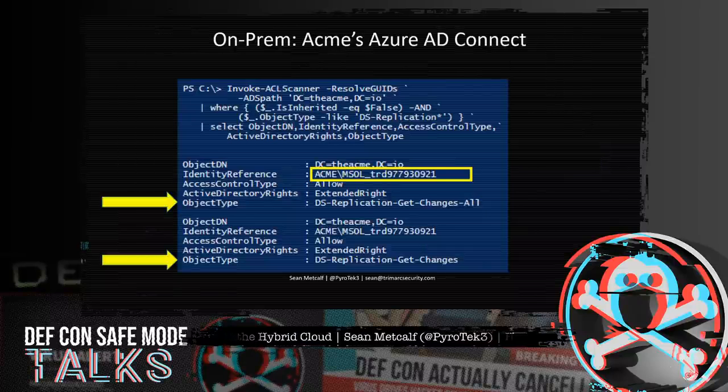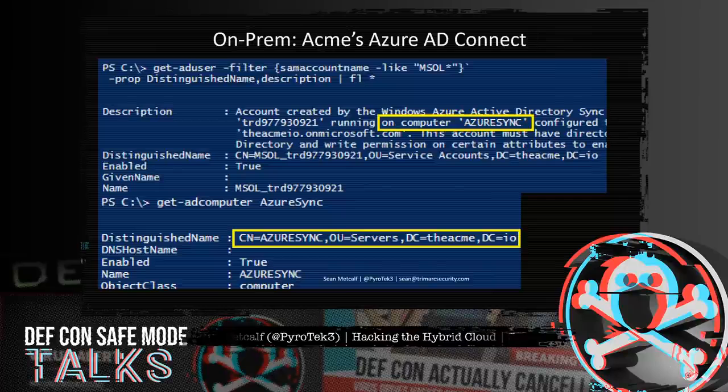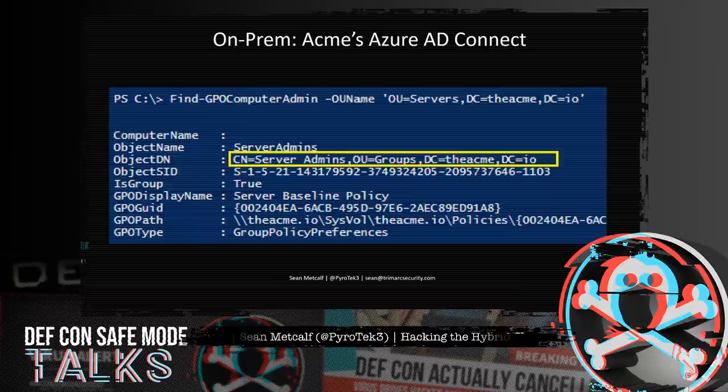We can scan Active Directory domain permissions looking for potential Azure AD Connect service accounts. Or if the Azure AD Connect install used the Express install option, then there's a helpful description on the account noting on which server Azure AD Connect is installed. We can then check in Active Directory to figure out where that computer is stored. Very often this is in the servers OU or somewhere similar. Once we know the server name, we can check for its location, the actual distinguished name of the OU